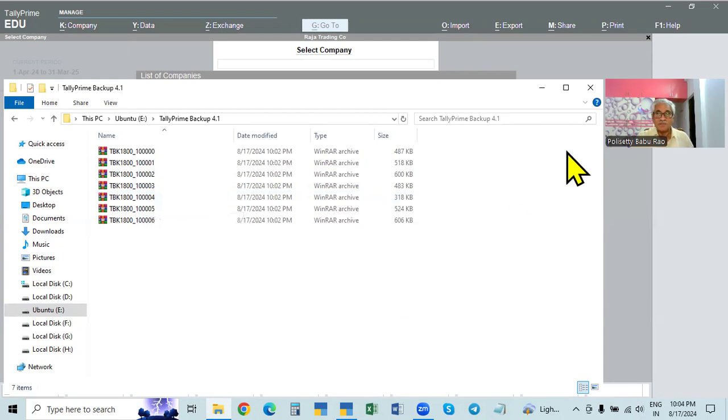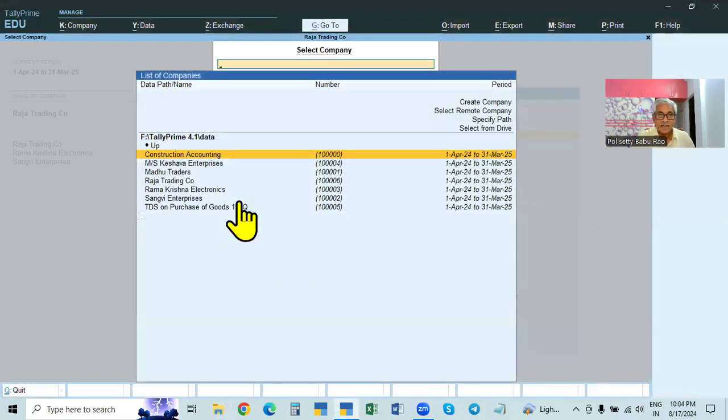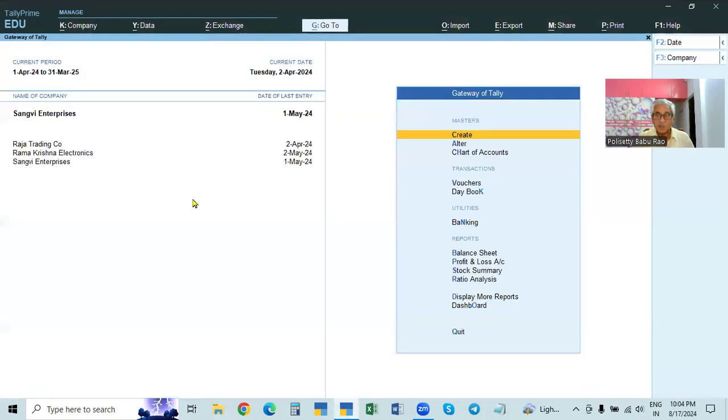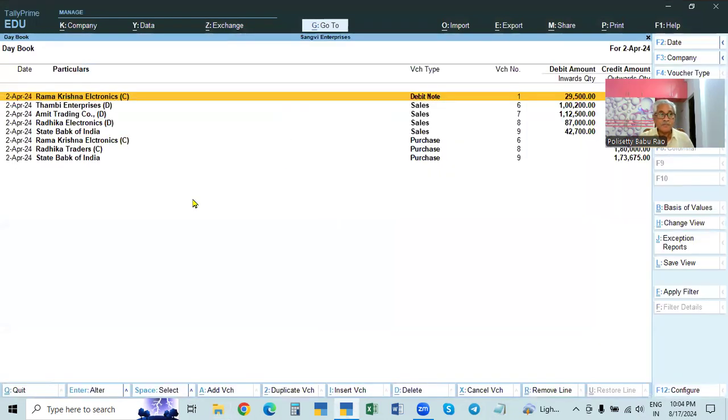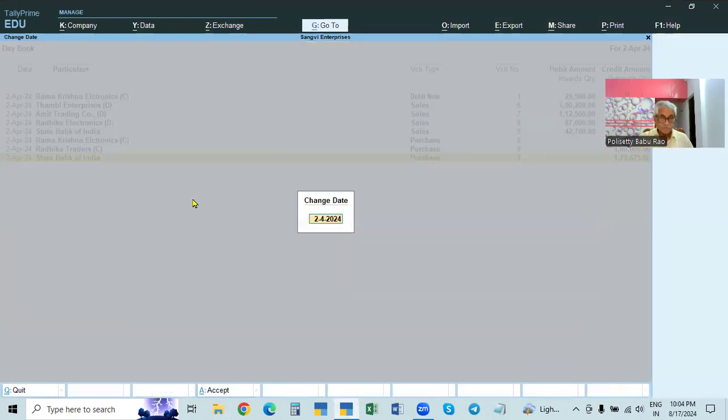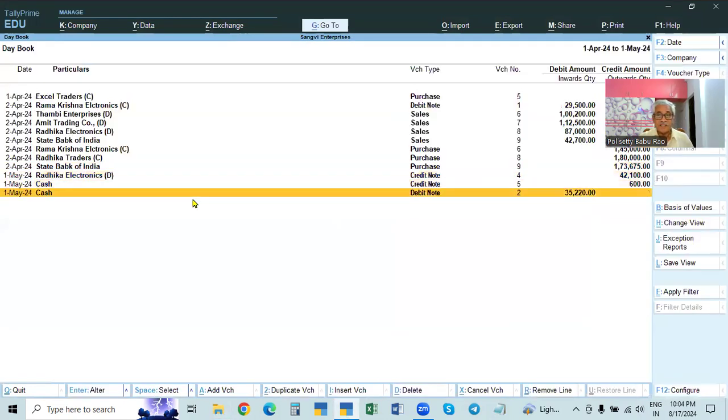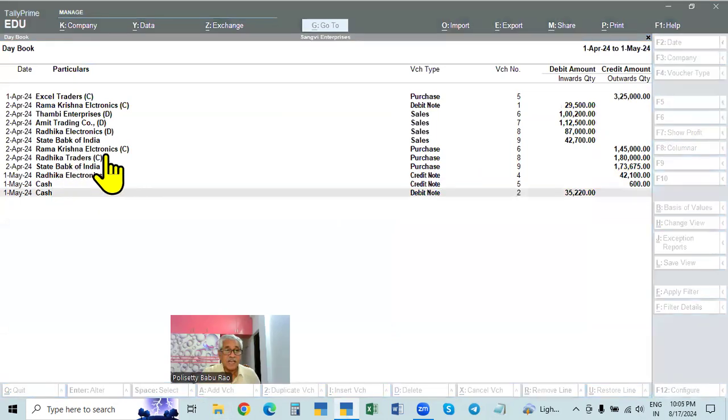For example, you see here, this is the Sangvi Enterprises which we did. What we do now is April 2nd and May 1st. In this case, from a creditor, we purchased from Ramakrishna Electronics for 1,45,000.